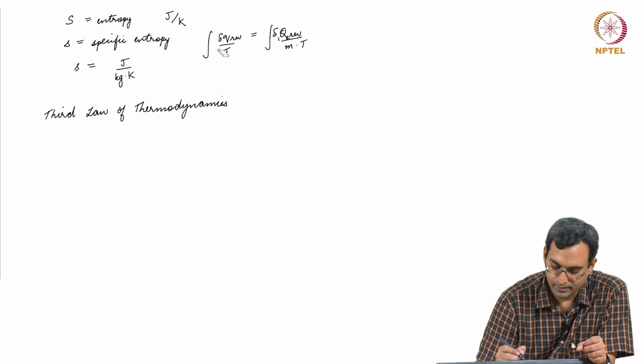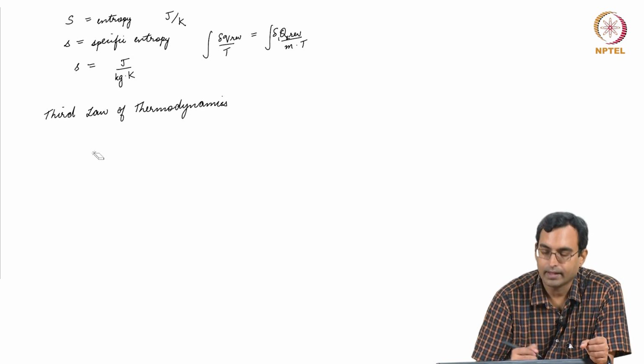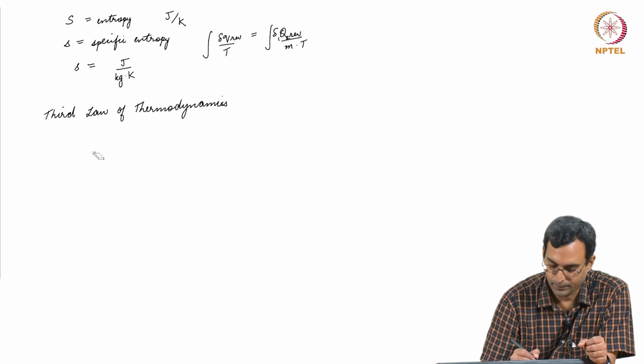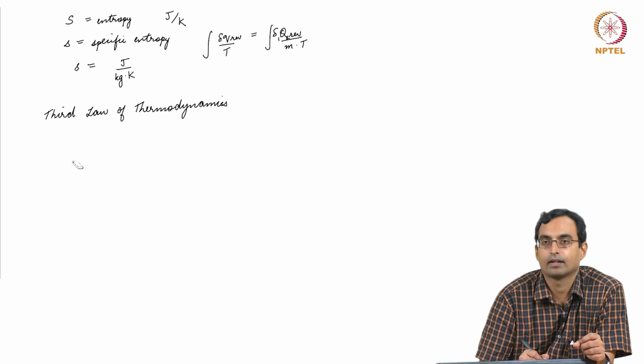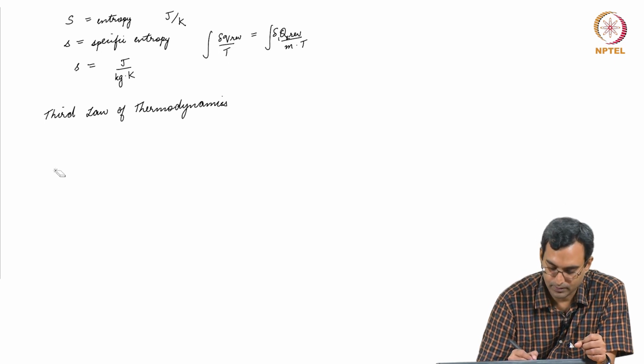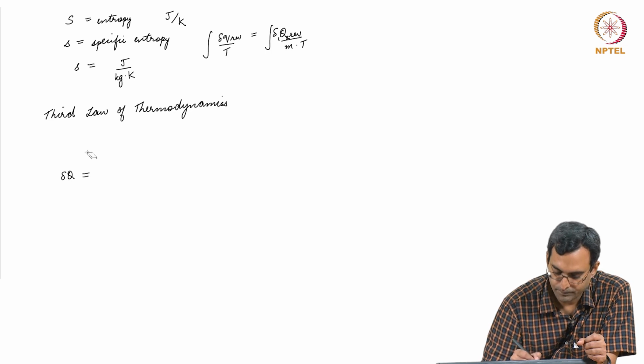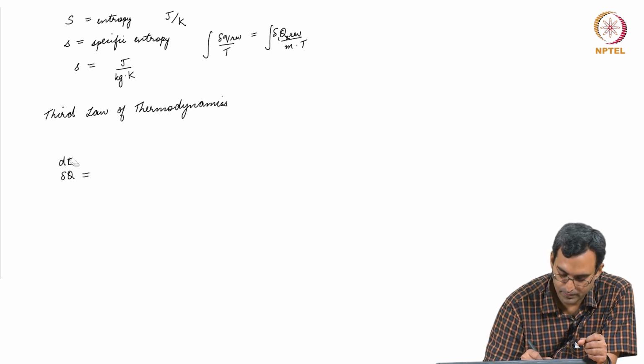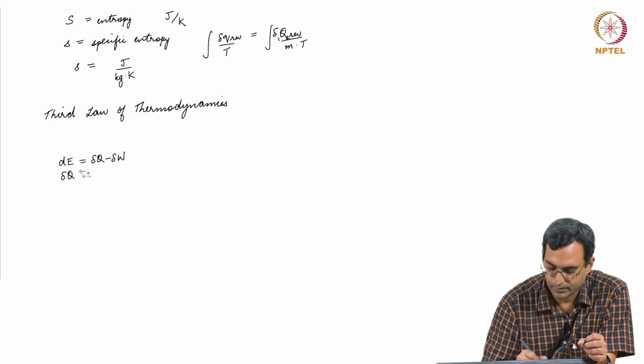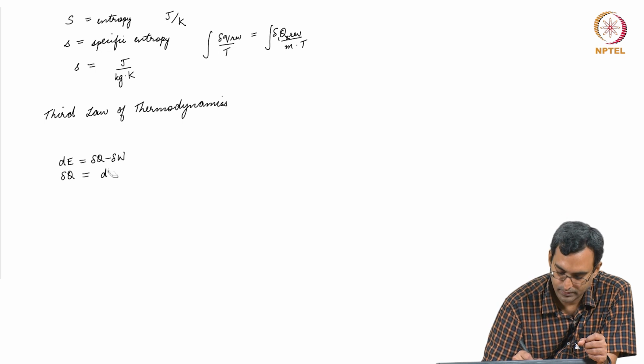So, what we can also see is how to calculate changes in entropy for various substances, and in this context how to combine some equations which we have. We will look at the first law. We were writing it as dE is del q minus del w, which gives us del q is dE plus del w.